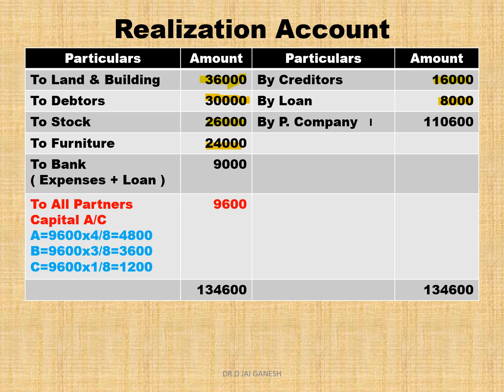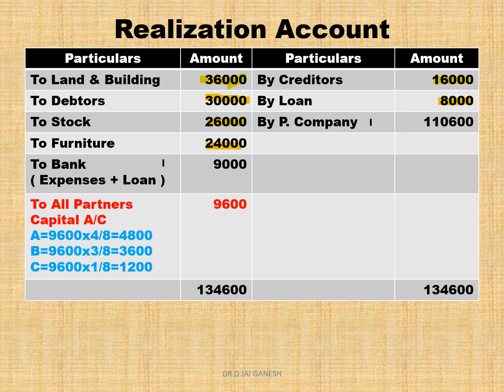So they have purchased the assets at 1,10,600 from the firm. On the debit side you write to bank 9,000.